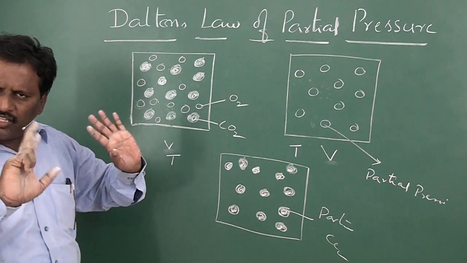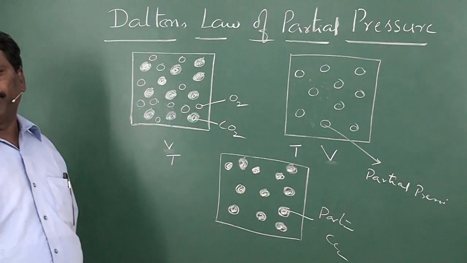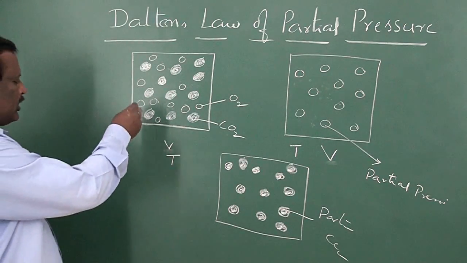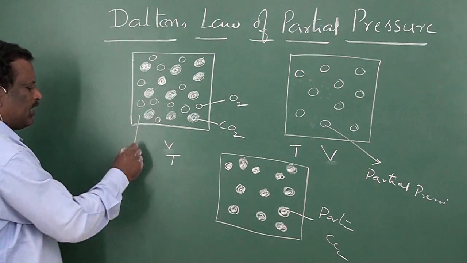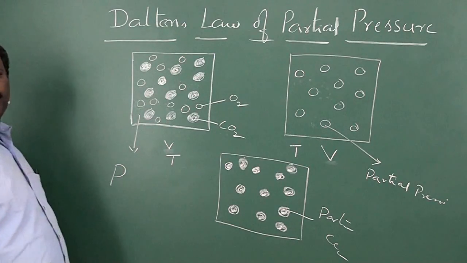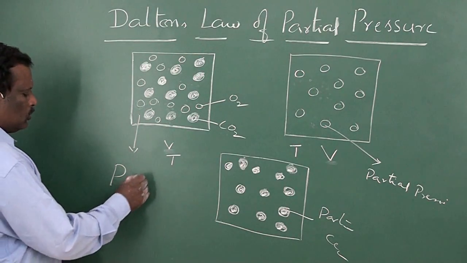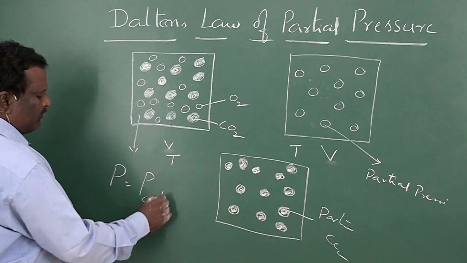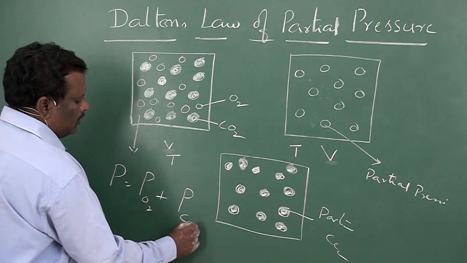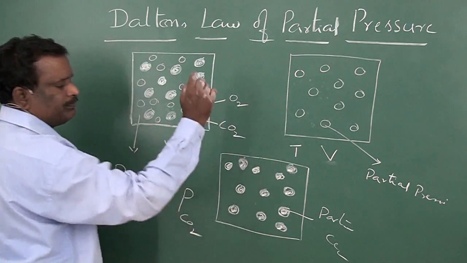There will be no change in their pressure. That's why the total pressure of this gaseous mixture P will be equal to the sum of the partial pressures of both the gases.